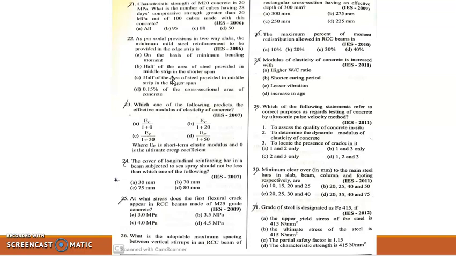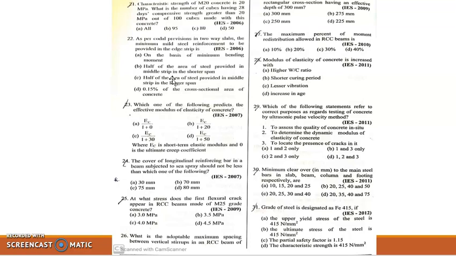Moving to the 30th question. Minimum clear cover to the main steel bars in slab, beam, column and footing respectively are, which was already asked in previous year questions. So the option is B. That is, for slab 20 mm, for beam 25 mm, for column 40 mm and for footing 50 mm.